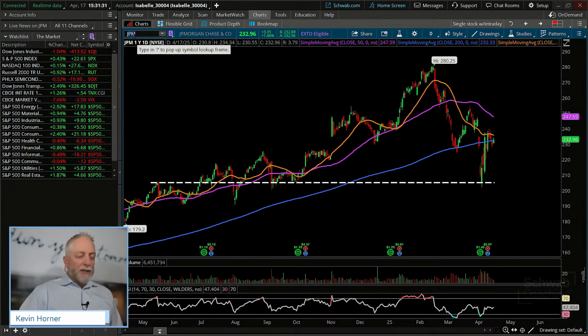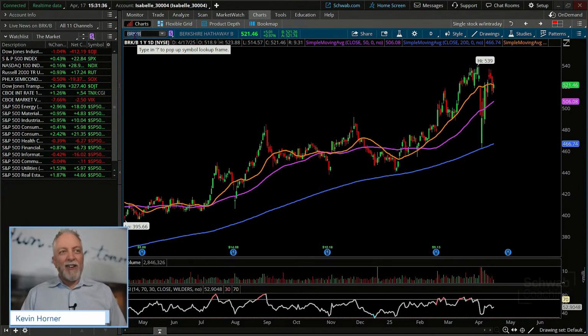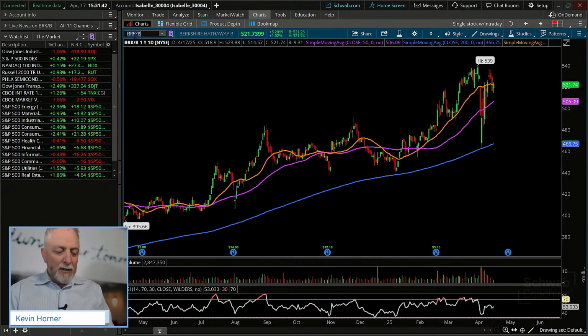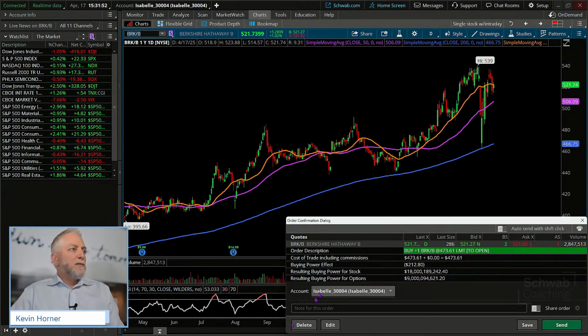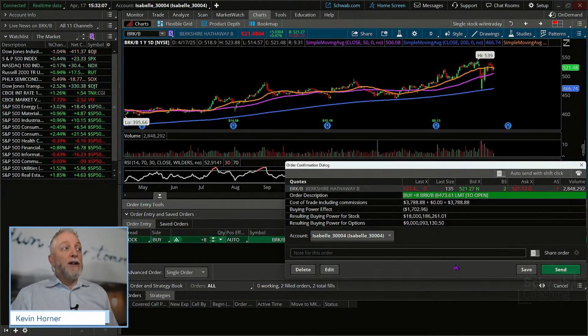In fact, I'm willing to go with it. I'm a little democratic here on this show. I don't mind working with other ideas. Let's go ahead and do it. Quick math says if we wanted about 4,500 on Berkshire and the last trade is around 521, we're looking at 8 shares. So we can do that. We'll buy 8 shares total. Not a lot, but enough. Remember, our concern is not anything other than allocating our funds to the groups and categories of the market we want to expose money to.